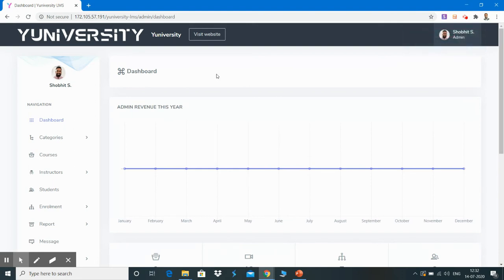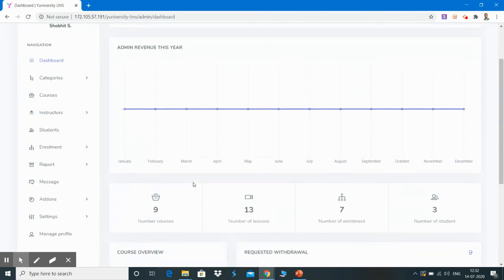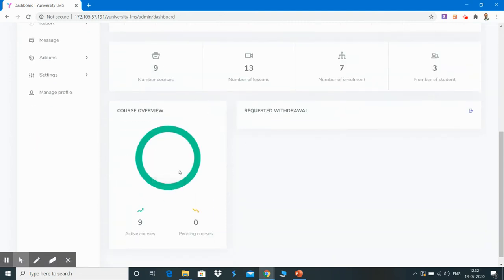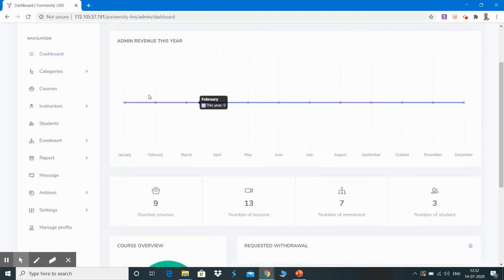So after logging into this super admin, this dashboard gives the complete information about different courses available on the platform and the number of students who have enrolled on it, and the total number of students and courses and the number of different lessons within the different courses. And then it also demonstrates the revenue generation.